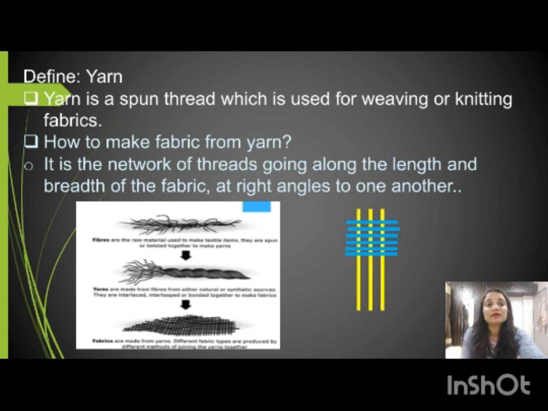Here I have given one image. The yellow color strands are the vertical strands and the blue color strands are the horizontal strands. These are combined together at right angles and they are making fabric.